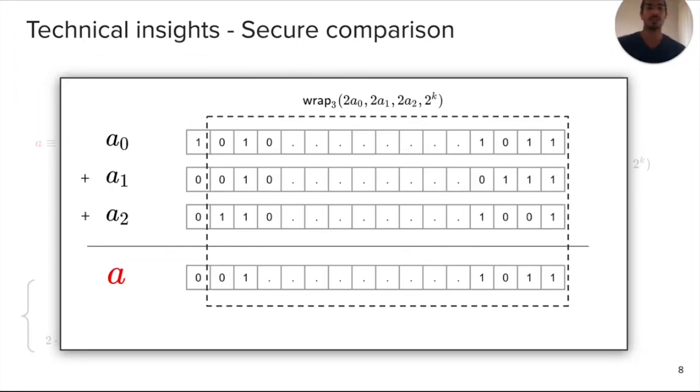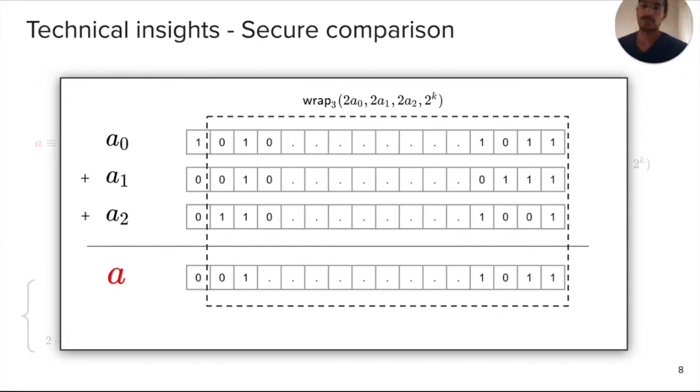Effectively, if you XOR that along with the MSBs of A0, A1, A2, you get the MSB of A. One detail which I missed here is that even though the wrap function has 3 different possibilities, so it can take values 0, 1, 2, we only consider the mod 2 reduction of that, so all you care about is the carryover 0 or 1, and that's effectively what we do in the paper.